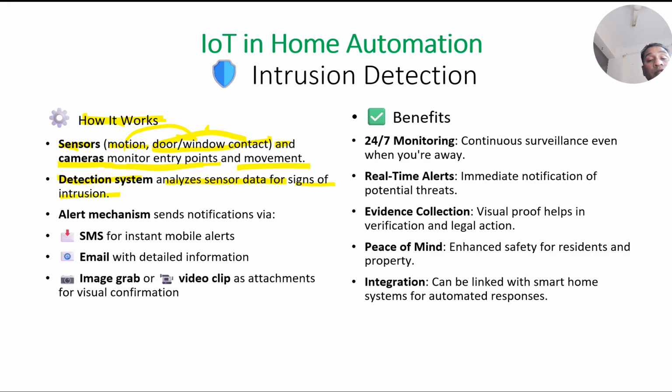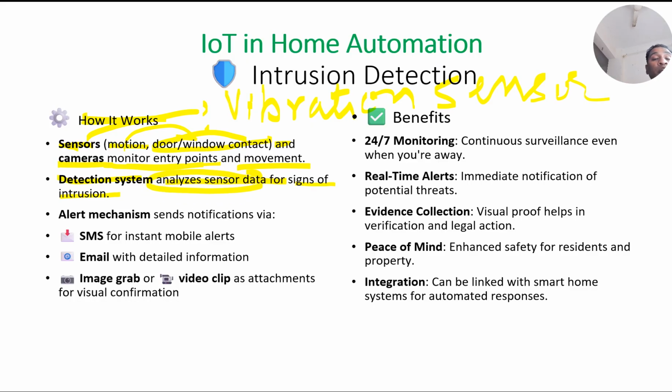It will check the data. Suppose it is a vibration sensor: whenever somebody forcefully breaks the door, this sensor sends the data to the detection system. Then the detection system analyzes this sensor data for signs of intrusion. Now, the alert mechanism. How will we get the alerts? We will get notifications via SMS, email, an image grab, or a video clip.